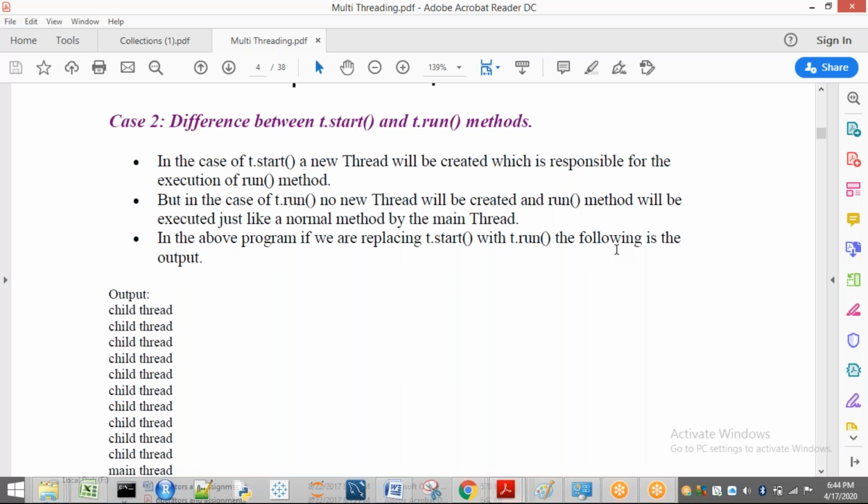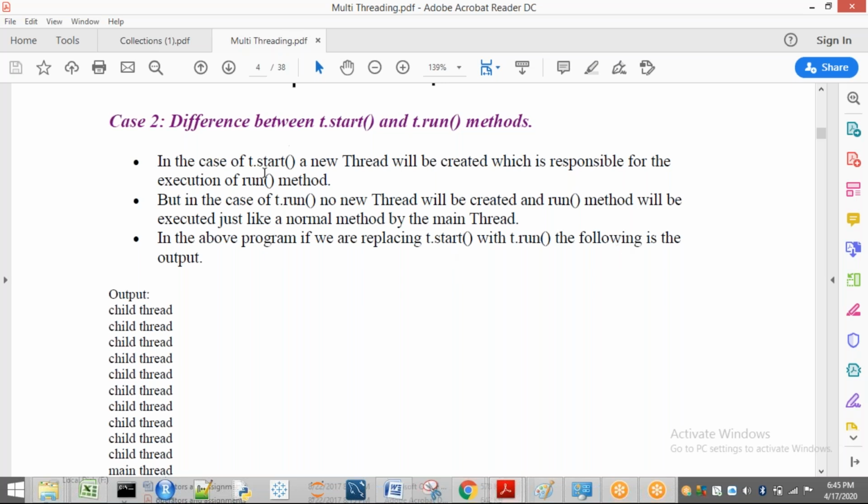That means if we want to go to the concept of multi-threading, the start method has to be executed. Again, I'm repeating: whatever a thread wants to execute, that code will be present in where? The run method. So if a thread has to be created and if it wants to execute anything, initially it has to call which method? The start method. Without calling the start method, a thread will not be created and it will not execute the run method.